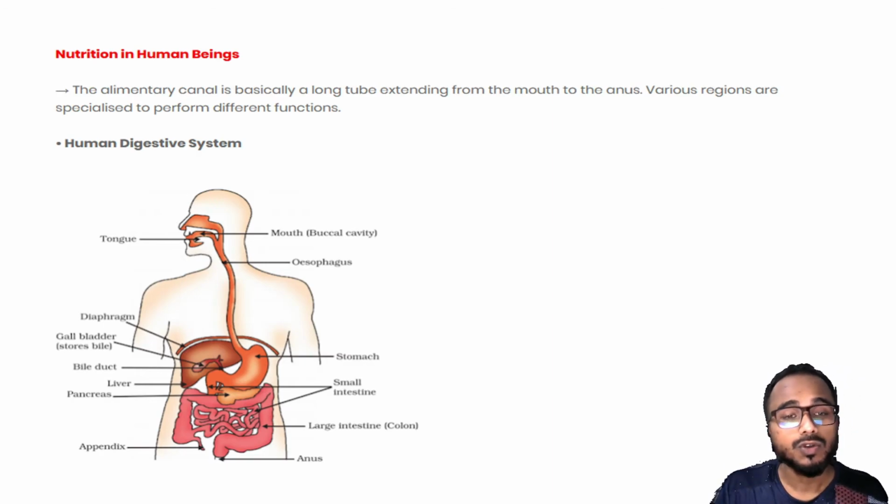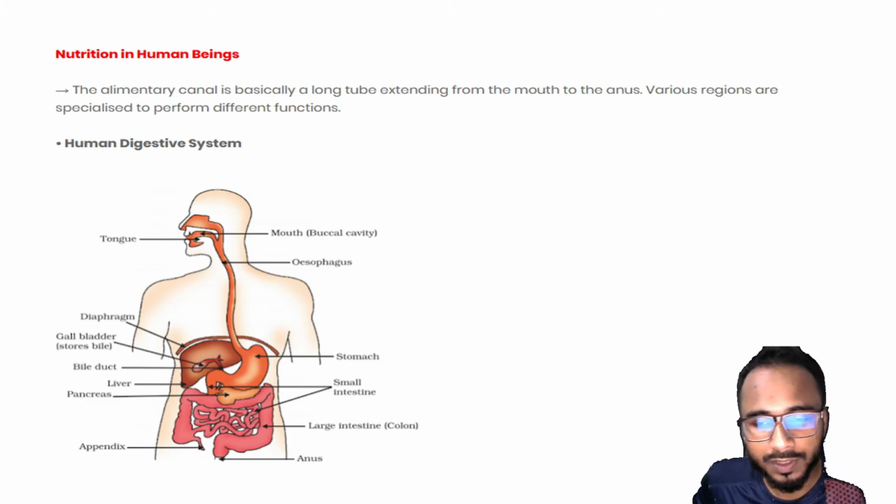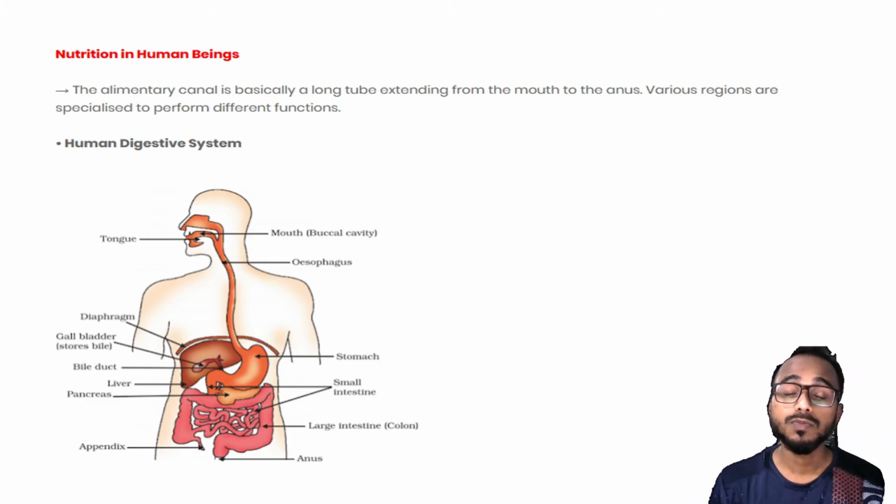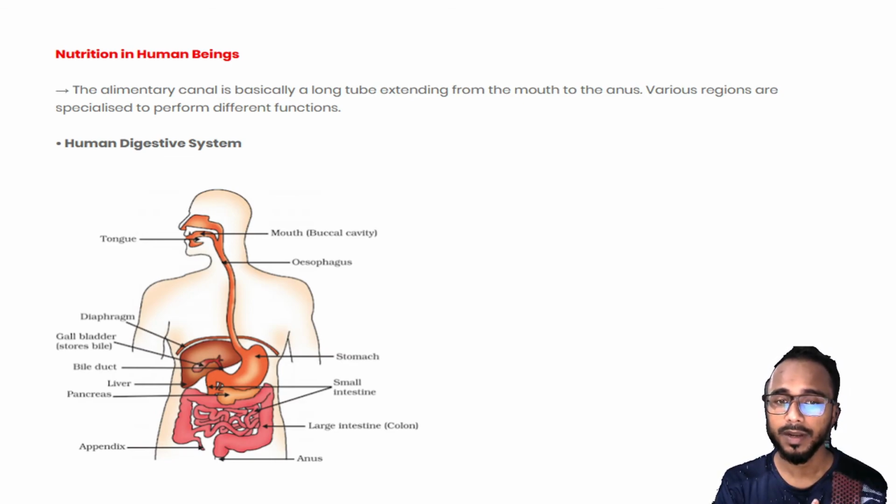Here I want to tell you one more thing about the small intestine. Digestion starts with the mouth and ends with the small intestine. In the small intestine all the essential nutrients are absorbed, that is fatty acids, amino acids and carbohydrates, that is sugar, are absorbed by the blood. That process is called absorption.